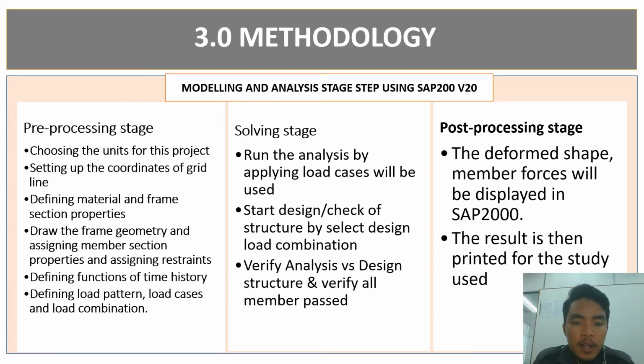For the modeling and analysis step using SAP2000, there are three stages. The first one is the pre-processing stage. At this stage, we need to choose the unit for the project, set the coordinates, and define all the materials, frame geometry, the analysis function and type, and define the load patterns, load cases, and load combinations. For the solving stage, we need to run the analysis by applying the load cases. Then for the post-processing stage, we take out the results from the analysis.